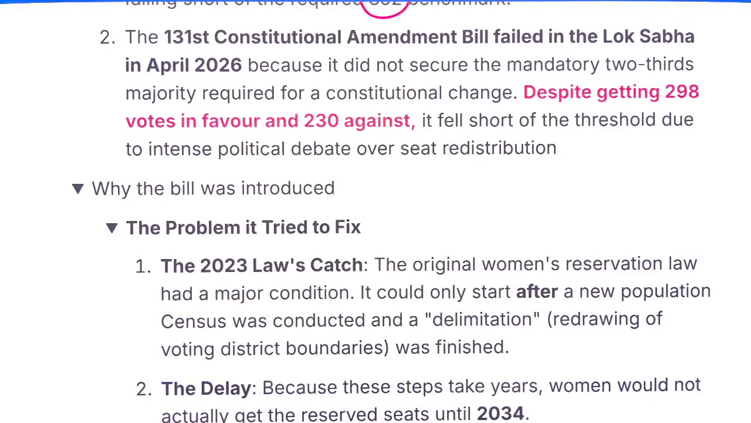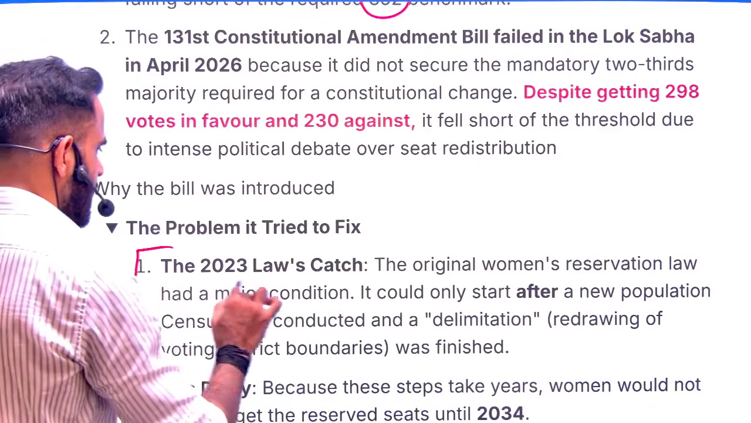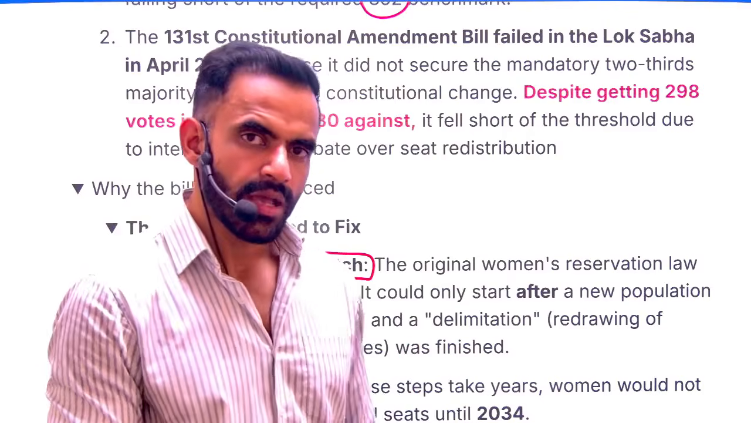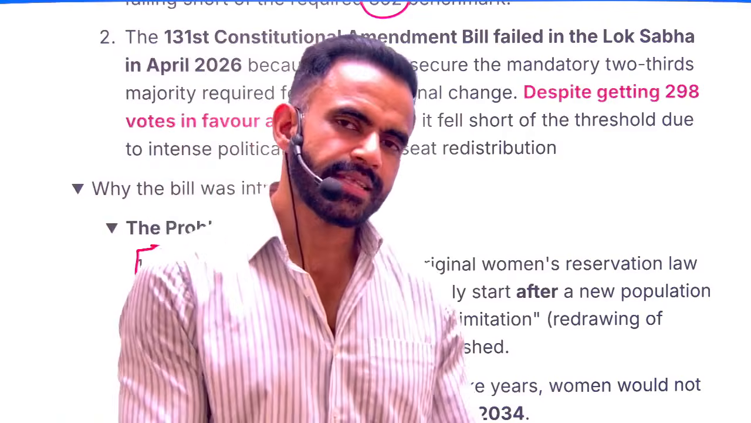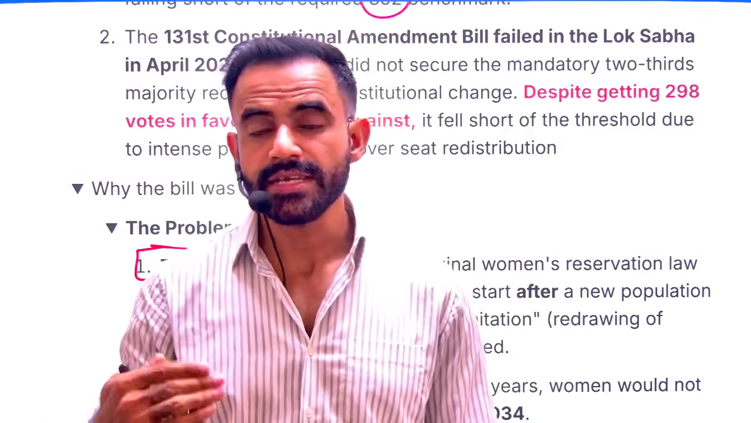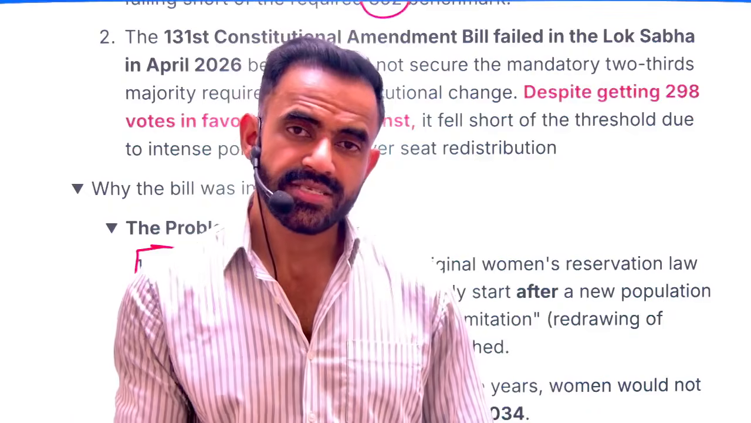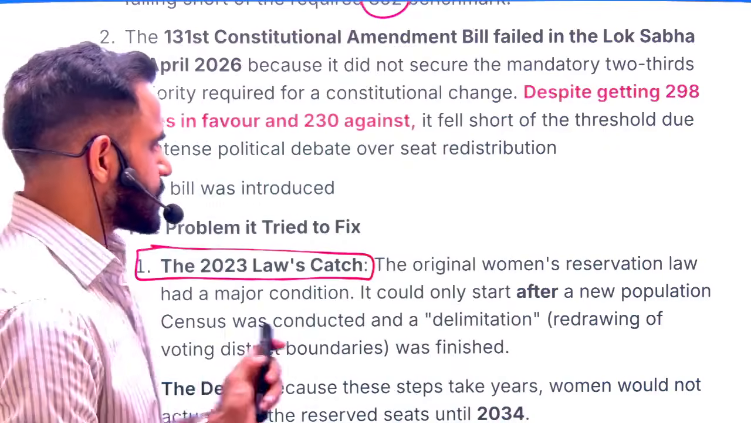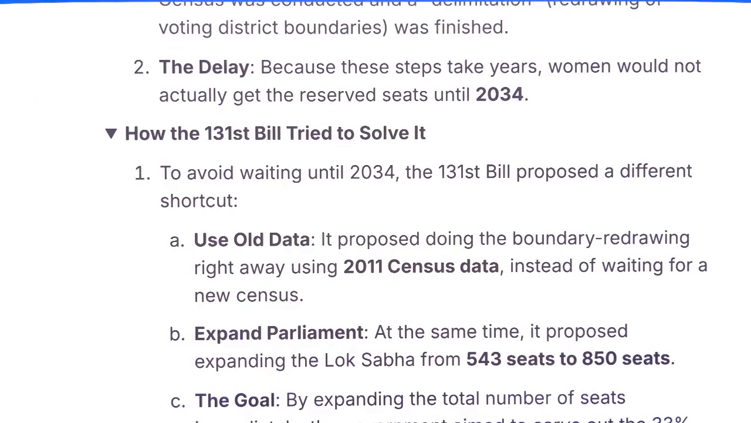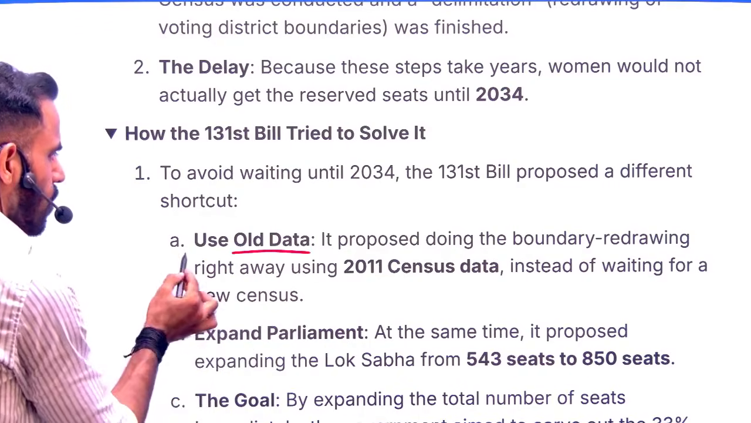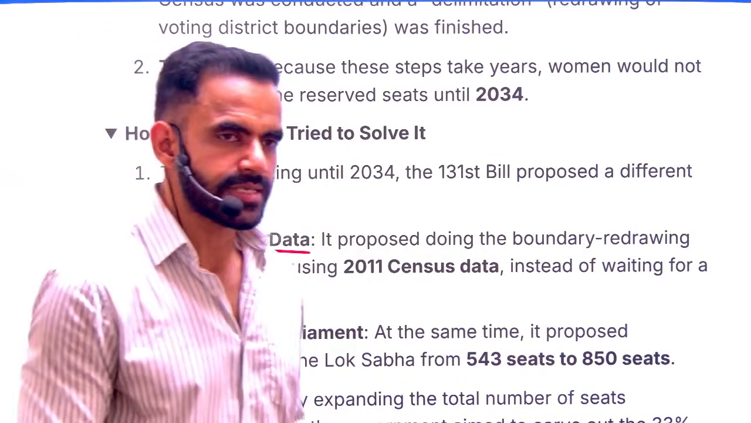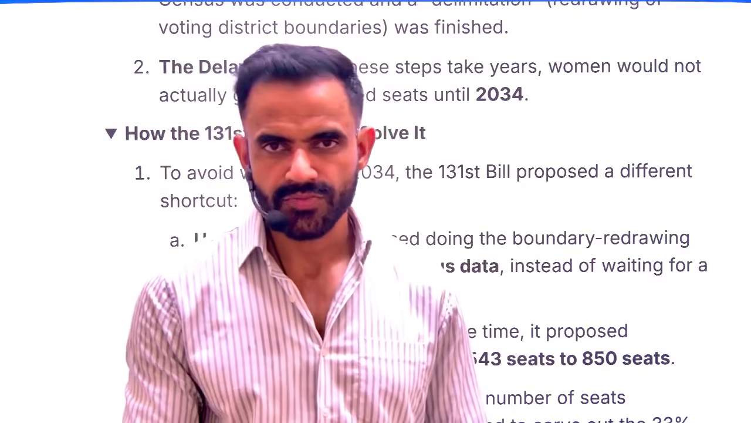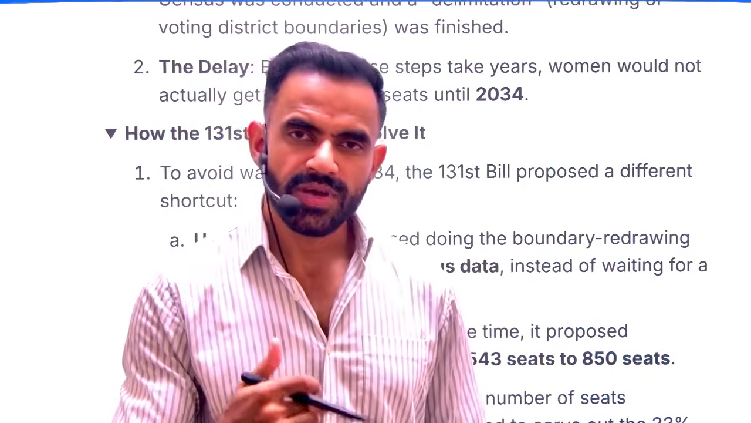Now understand, we have discussed what was the problem with the 2023 legislation. The 2023 legislation provided that reservation will be given to women after the census. There will be delimitation and then there will be reservation. So the sequence of events is CDR. What is CDR? C stands for census, D for delimitation, and then R for reservation. That was the sequence. Government said we want to do it earlier. That's why they introduced this bill. So what this bill tried to do is say that we can use old data. Why wait for the new census data? We can still use old data, and based on that old data we can provide reservation earlier. That was the argument, but it was opposed.